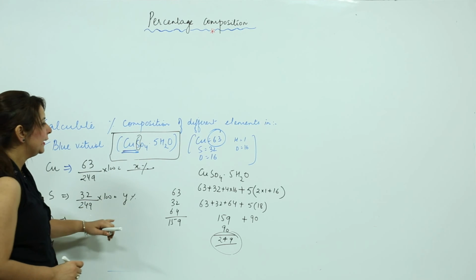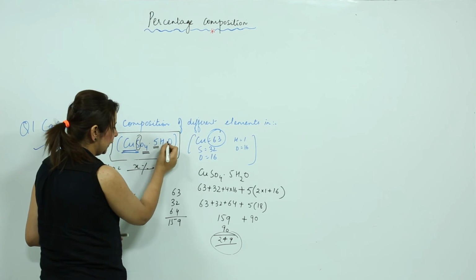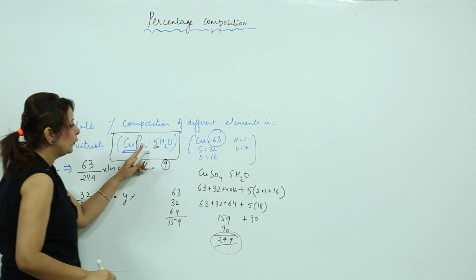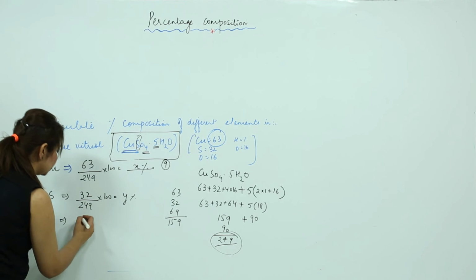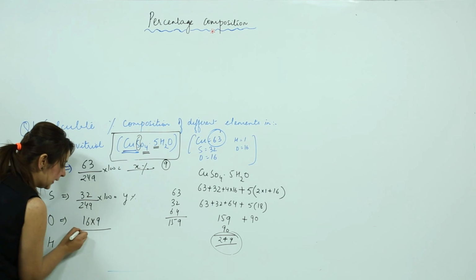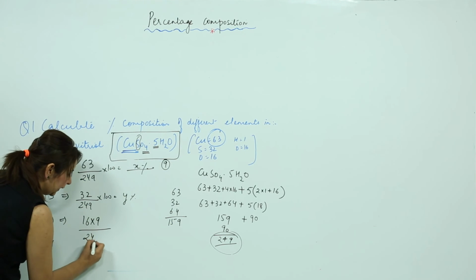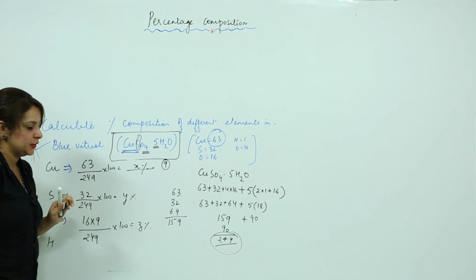How many oxygen do we see here? 4 plus 5 oxygen, right? So how many oxygen do we see? 9, right? The mass of one oxygen atom is 16, so the mass for 9 oxygen atoms is 16 into 9. And the total mass is again the same, 249 into 100. Suppose it gives us the Z percentage.